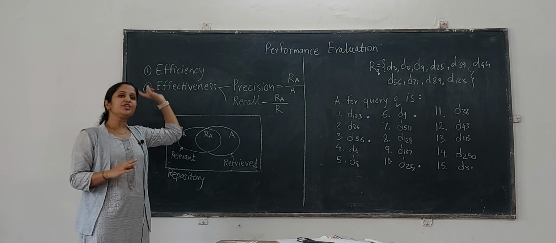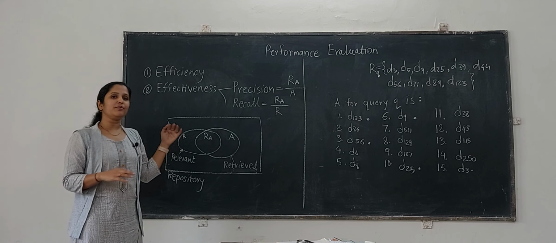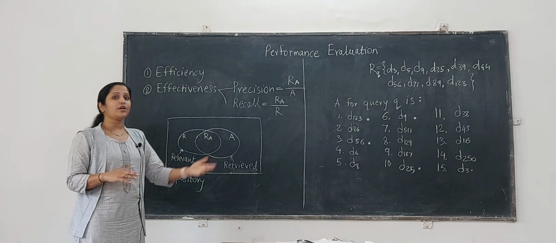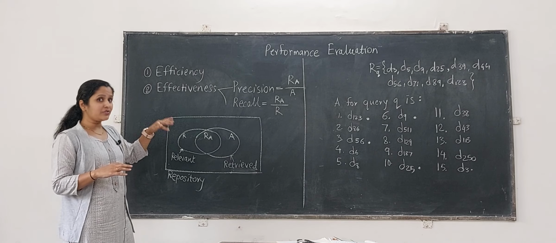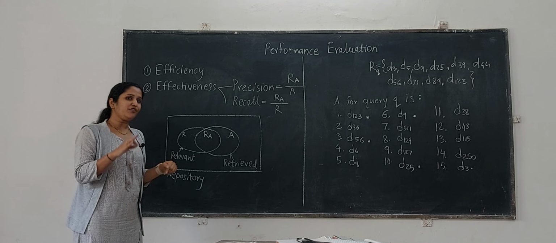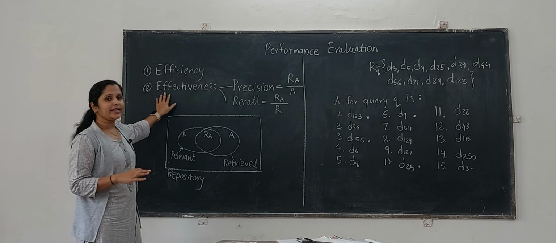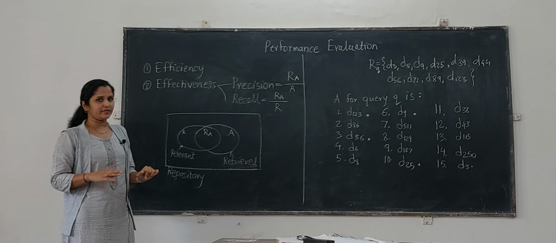Efficiency is machine dependent, right? So, it depends on the configuration of the machine which is used for carrying out the computations. So, the metrics which are independent of machine are what we will be taking into consideration for measuring performance of an information retrieval system.